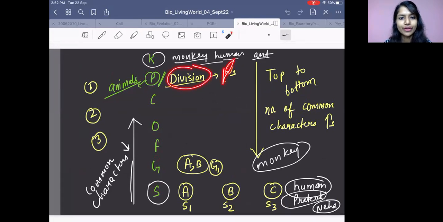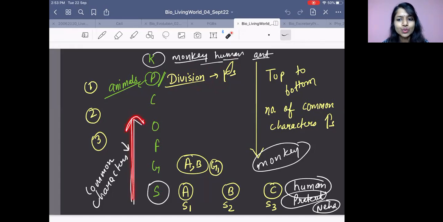For plants, what do we use? For plants we use the term division, and for animals we use the term phylum. This is clear? Now, I am going from species to kingdom.